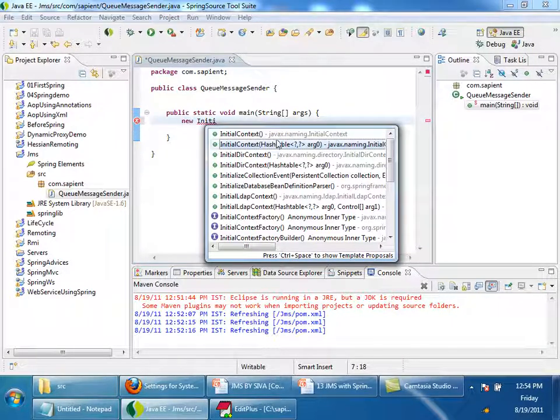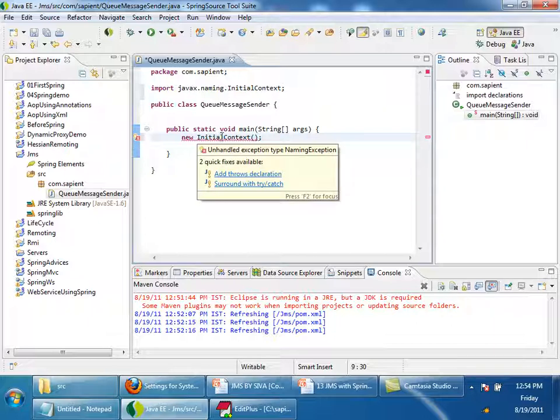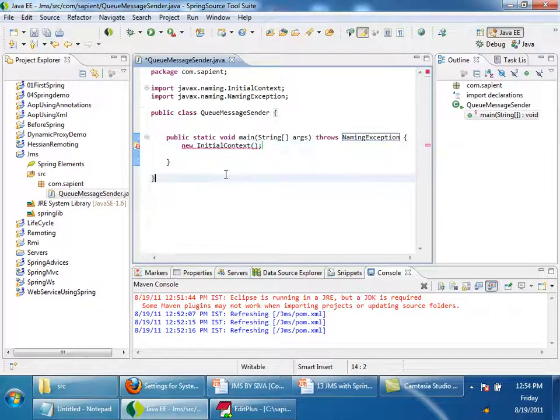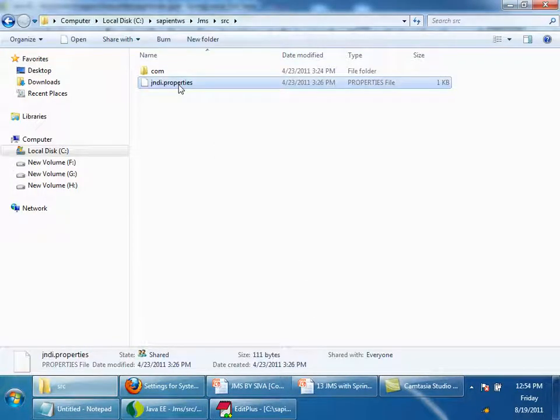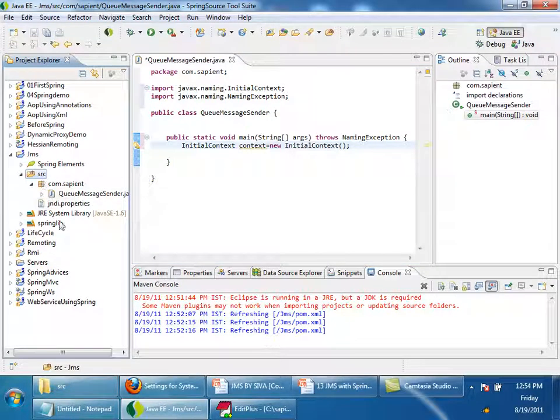See, there are two constructors, one which takes a hash table and the default one. If you use the default one, it will look for the connection parameters inside the JNDI.properties file. So I will use this one and I will copy JNDI.properties. I have that already, so I will just copy. You can do the same. I'm copying here.